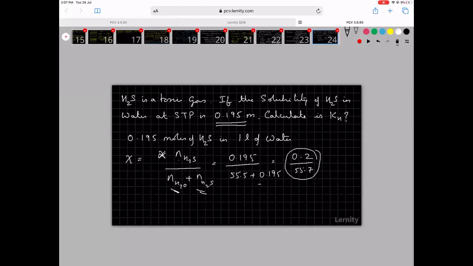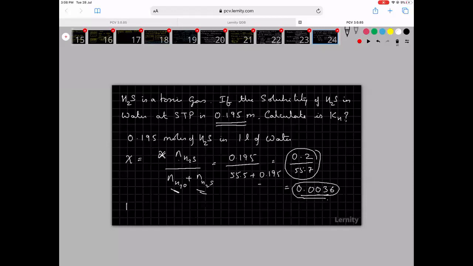So I need to calculate this. Once I calculate that, then things will become a little easy. So I am using my calculator: 0.2 divided by 55.7. So that I calculated, and it works out to be 0.0036. So that is the mole fraction of H2S.